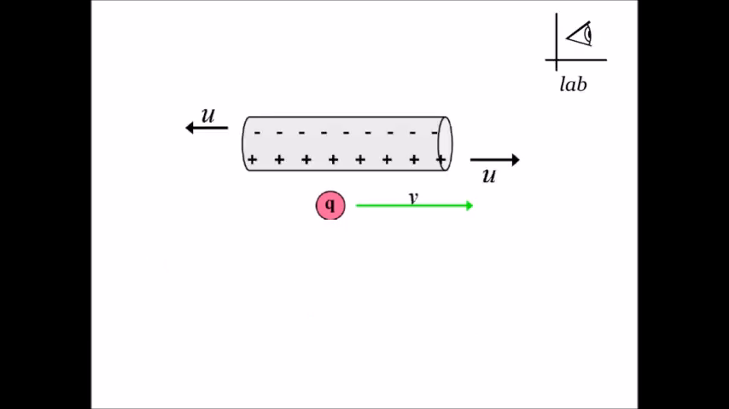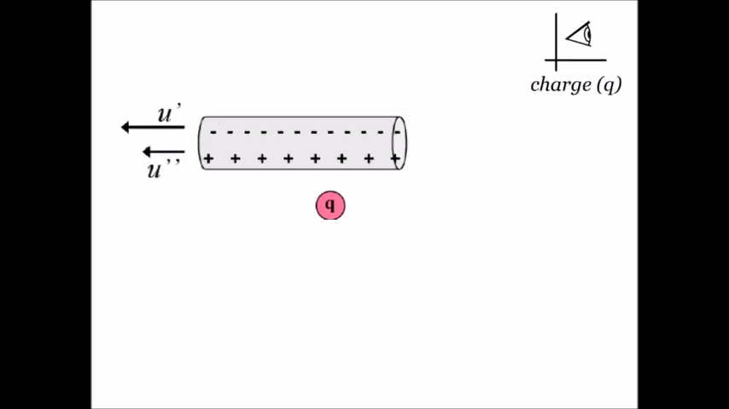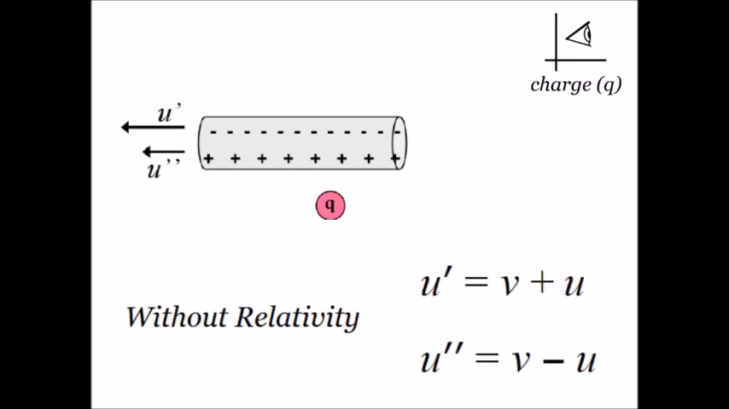This is what the situation looks like from the lab's reference frame. But this is the same scene from the charge's point of view, from Q's point of view. Not too bad. If you ignore relativity, finding the speed of the negative and the positive charges would then be pretty easy. The negative charges have a larger speed, more squishing.